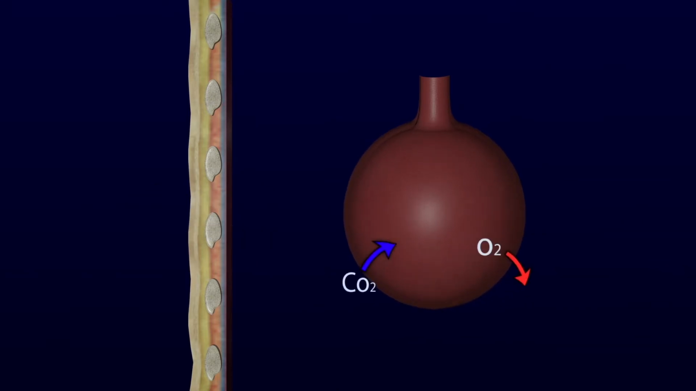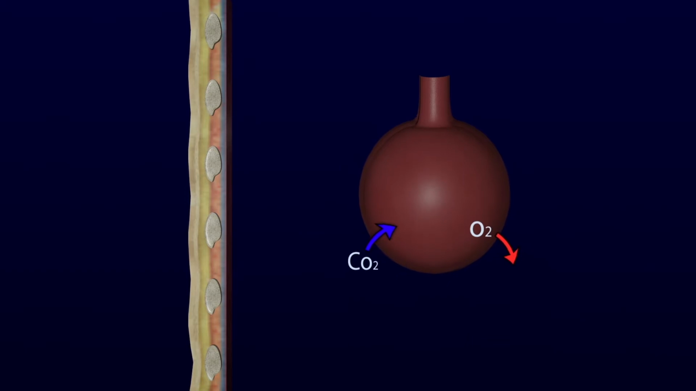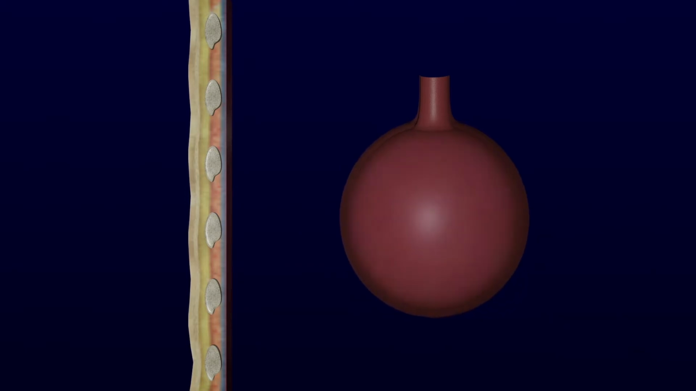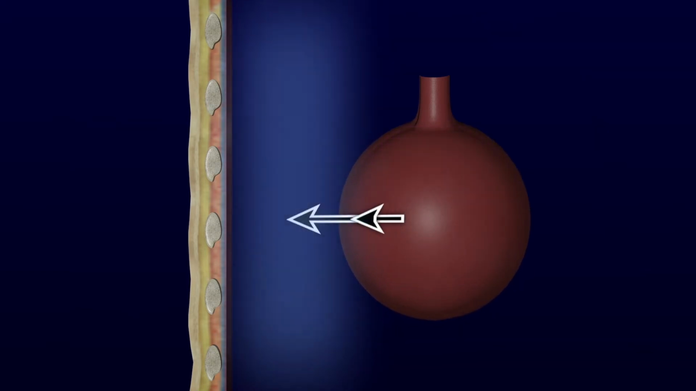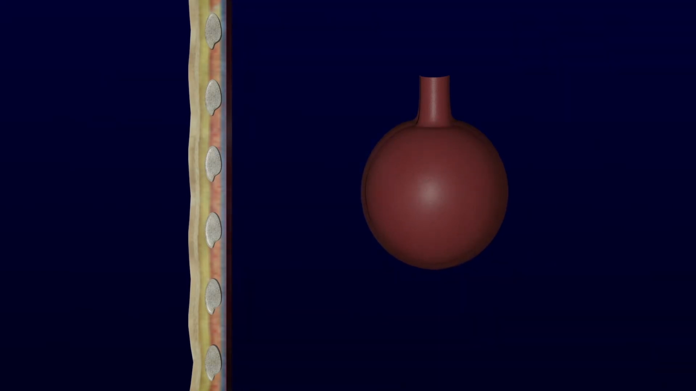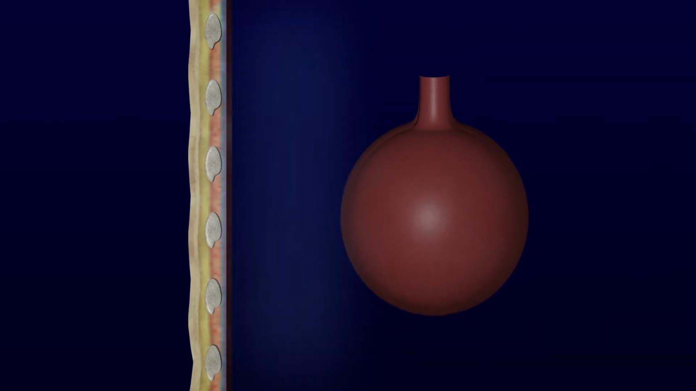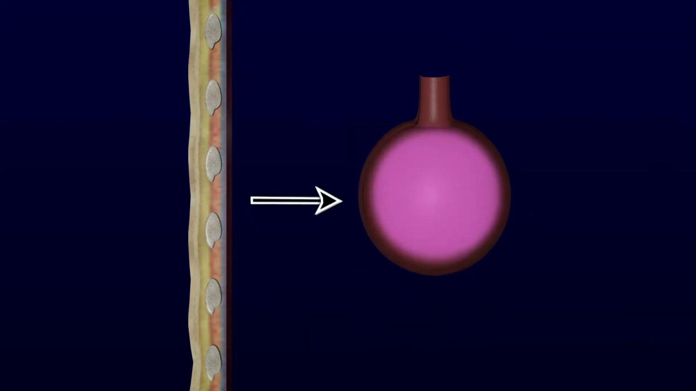Why is this important? The alveolus must remain open to perform gas exchange. It should do so as long as the pressure within the alveolus at end expiration remains greater than the pressure within the pleural space. If the pressure in the pleural space becomes greater than that in the alveolus, it will collapse, resulting in atelectasis.